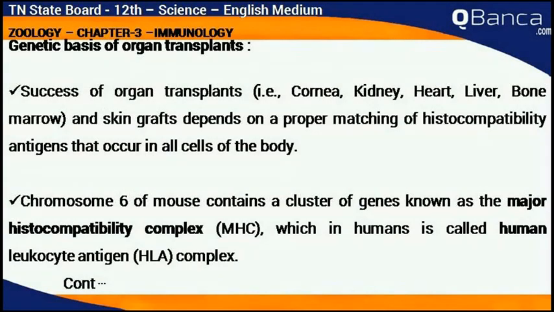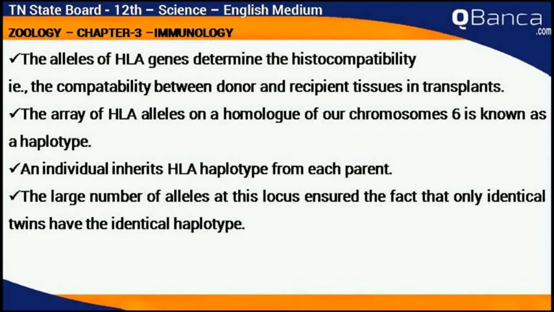Genetic basis of organ transplant. The success of organ transplants and skin grafts depends on the proper matching of histocompatibility antigens that occur in all cells of the body. Chromosome 6 of mouse contains a cluster of genes known as the major histocompatibility complex, which in humans is called the human leukocyte antigen complex. The alleles of HLA genes determine the histocompatibility, that is, the compatibility between donor and recipient tissues in transplant.